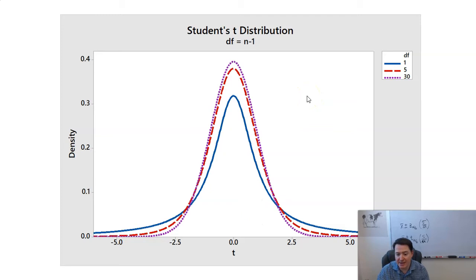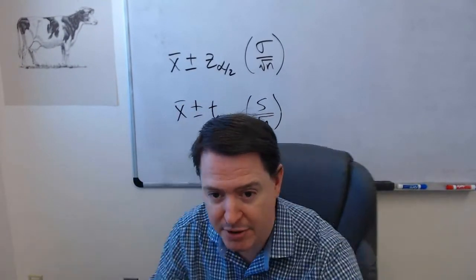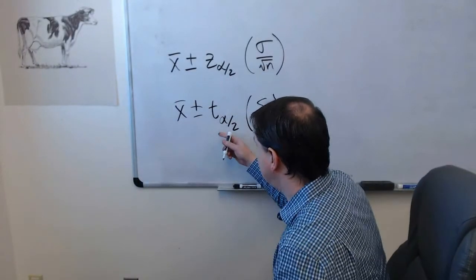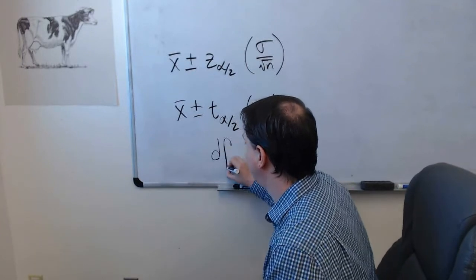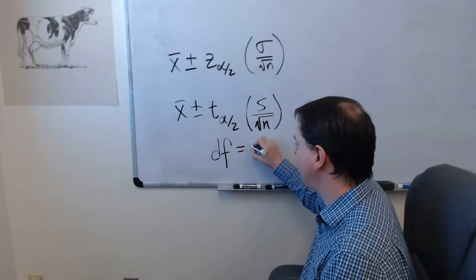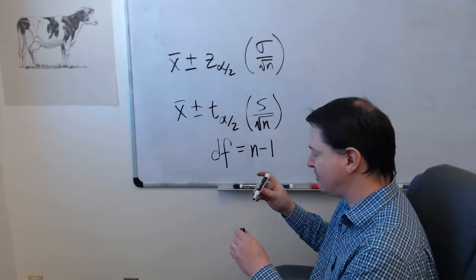And so this has a parameter, just like our normal distribution had a mean and a standard deviation. This has a parameter called the degrees of freedom, which is just our sample size minus 1. Let me write that up here. For the T, our degrees of freedom, which we usually just write df, is our sample size minus 1.